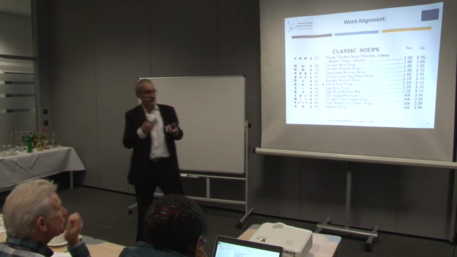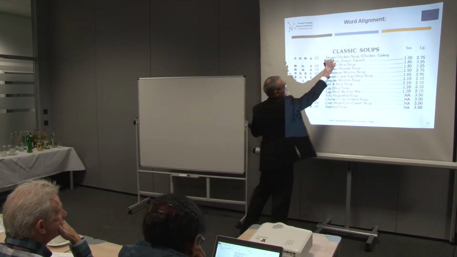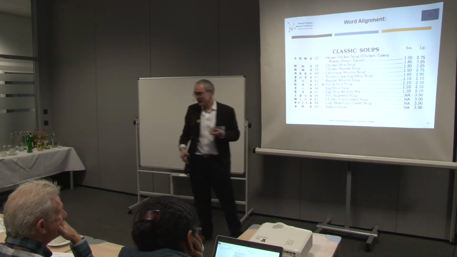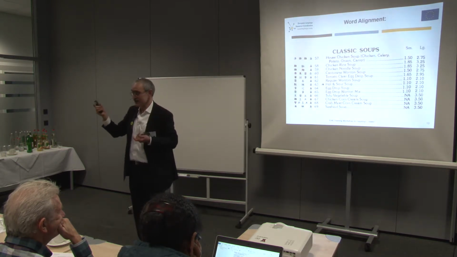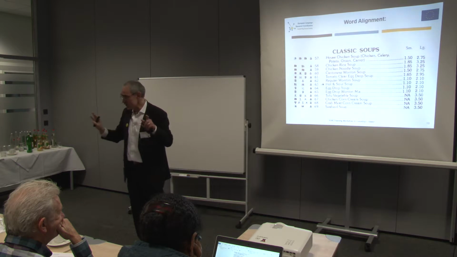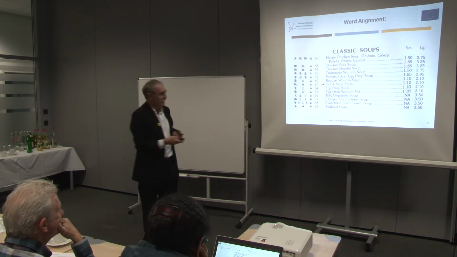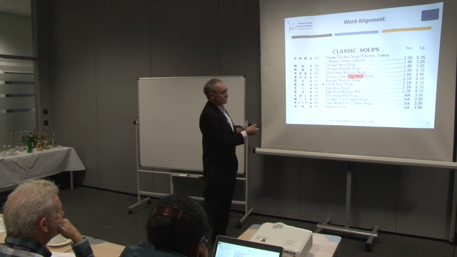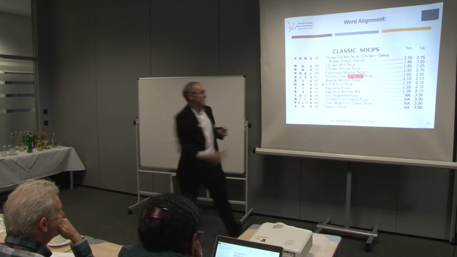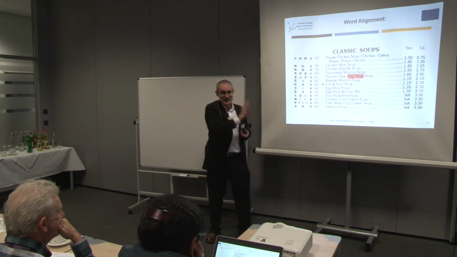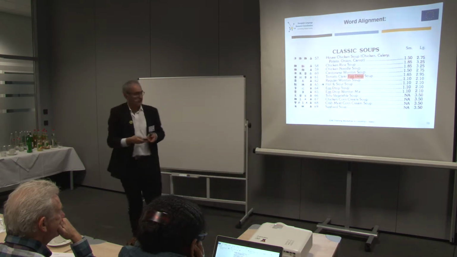Okay, and here's another example of such a thing. This is a Chinese restaurant menu. So here are the English dishes, and here are the Chinese translations. That's the result from sentence alignment. Now we're trying to find out what are the translations of the individual words. No linguistic knowledge whatsoever, because these systems don't have any knowledge of linguistics. And let's just say we're interested in the Chinese symbol that translates egg drop. So how on earth can we do this? Because without any knowledge, any of these symbols anywhere here is as likely a translation of this egg drop sequence as anything else. So what do these systems do?